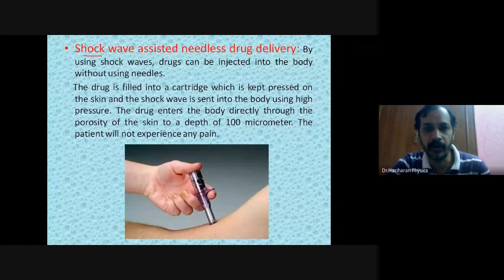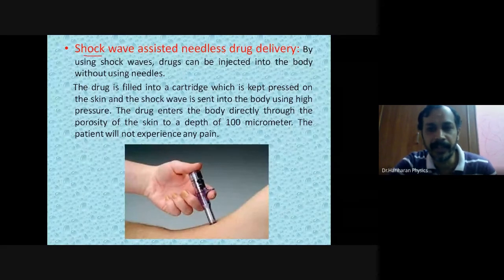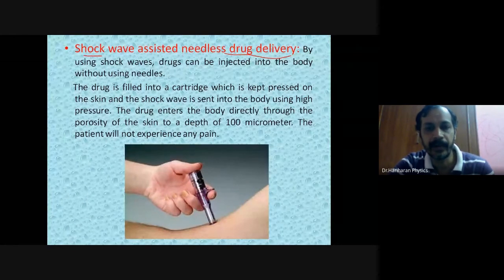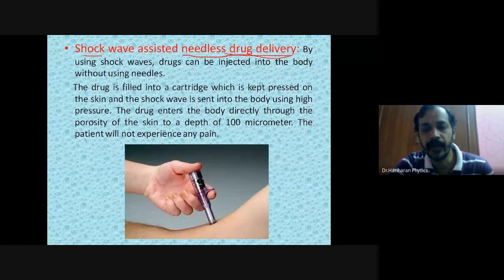First of all, if a medicine has to be injected in our body, generally the doctors use an injection and then they prick, correct? Now what do you mean by needleless drug delivery?